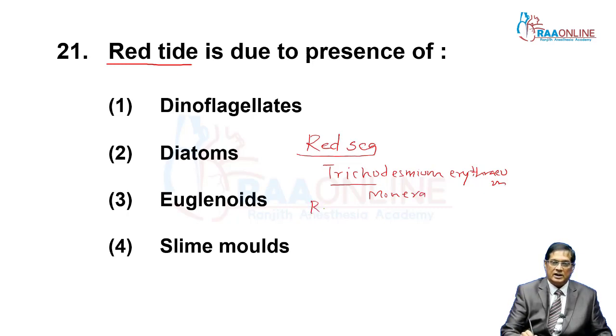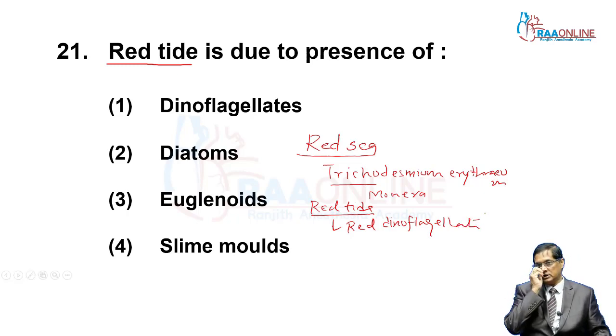Then red tide. Here the question is asked: it is caused by red dinoflagellates. Red dinoflagellates are responsible for the red tide.